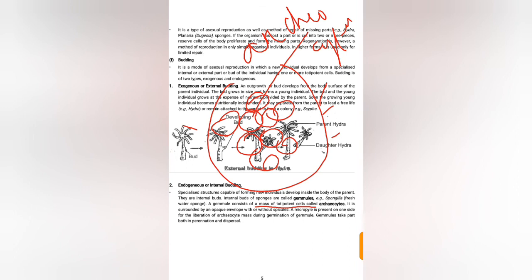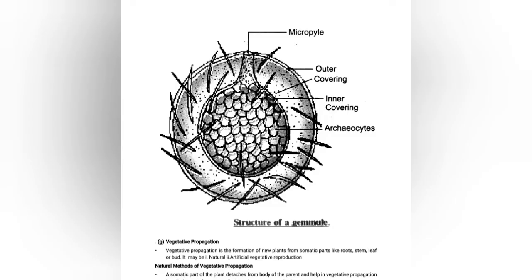A micropyle is present on one side; it is the opening on one side. During germination of gemmules, the mass of cells is liberated through the micropyle. Gemmules take part both in perennation and dispersal.